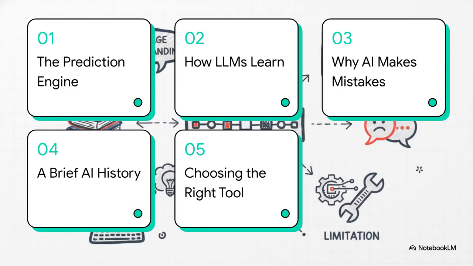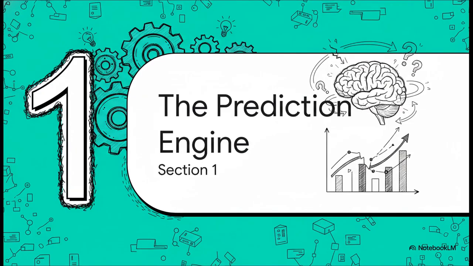Here's our quick roadmap for today. We'll start with the prediction engine, then move to how language models learn, why AI makes mistakes, a brief AI history, and finally wrap up with choosing the right tool. All right, let's jump right into Section 1, the prediction engine.